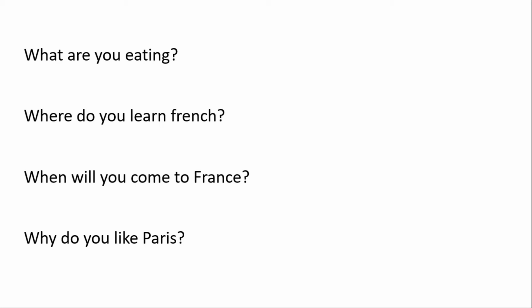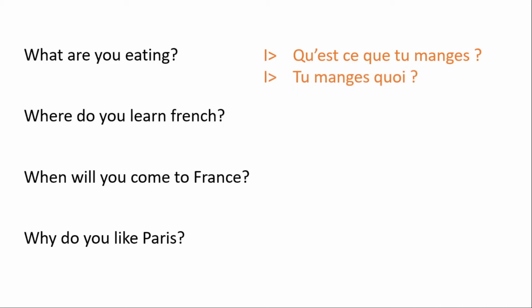Okay, we have a small exercise. If you want to do it alone, pause the video and we correct it together. If you want to do it with me now, we do it together. How to say, what are you eating? So two ways of saying what. The first way, qu'est-ce que tu manges? So qu'est-ce que, beginning of the sentence, or tu manges quoi? Quoi at the end of the sentence.